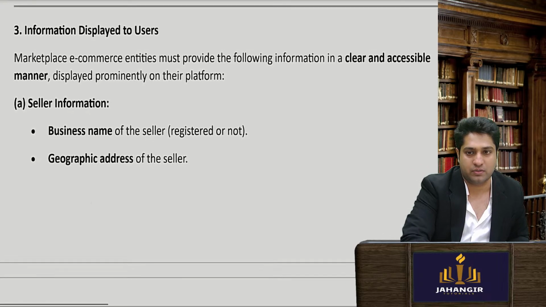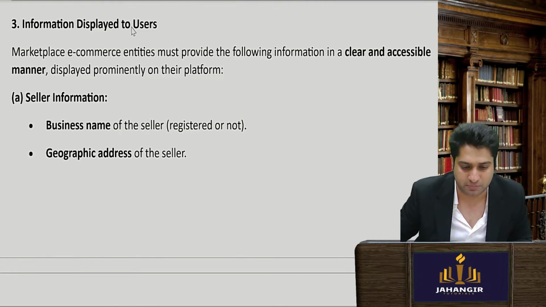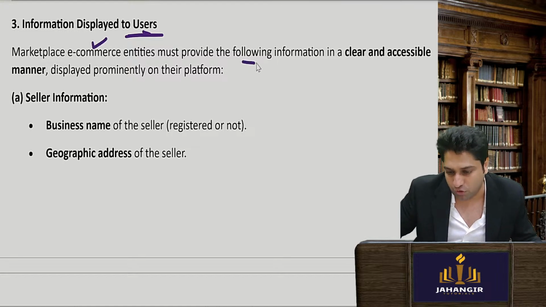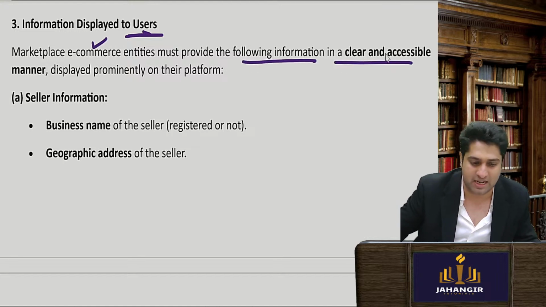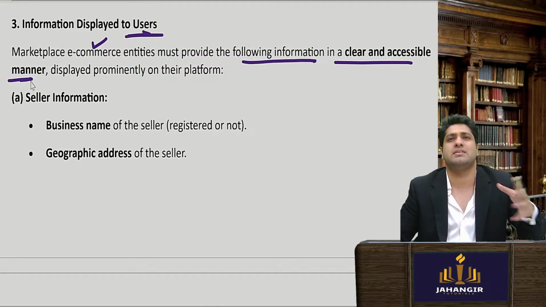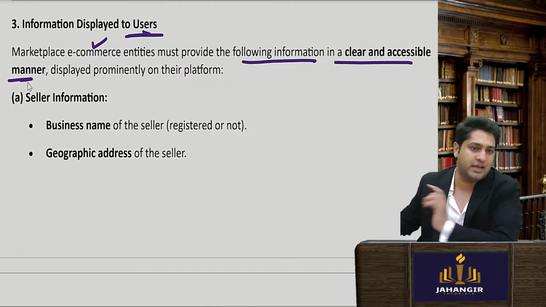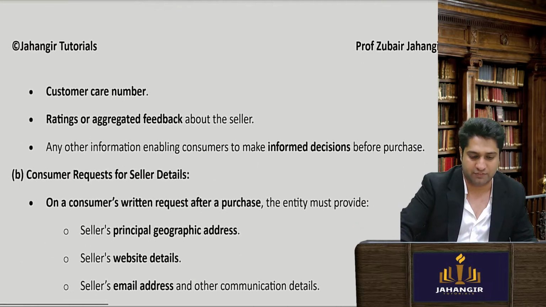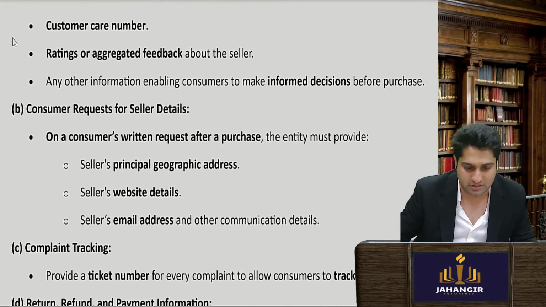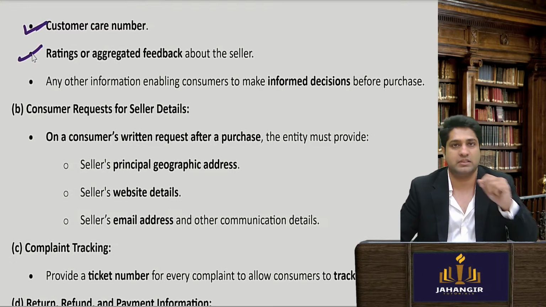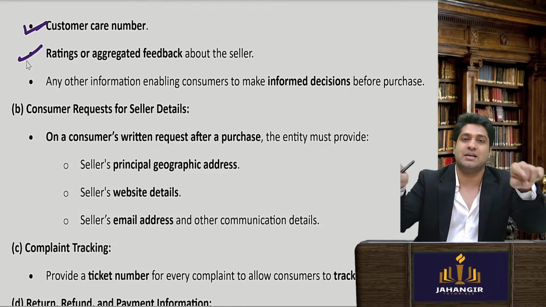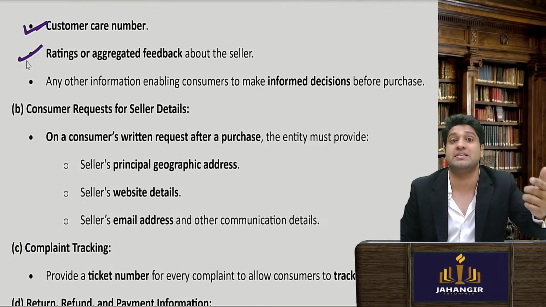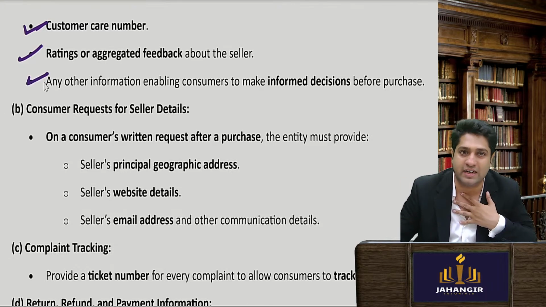Now, information displayed to the users. The marketplace entity must provide the following information in a clear and accessible manner. Very simply, my job is to tell you who the seller is: the details of the seller, his GST number, his geographical address, customer address, and any ratings if he has got them. Sometimes someone has a 2 rating, someone has a 5 rating, someone has a bestseller tag. That is all I can do.